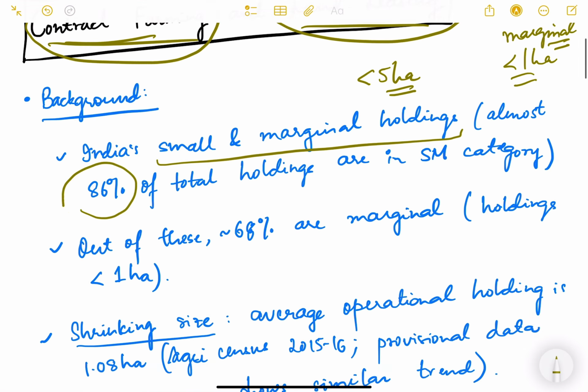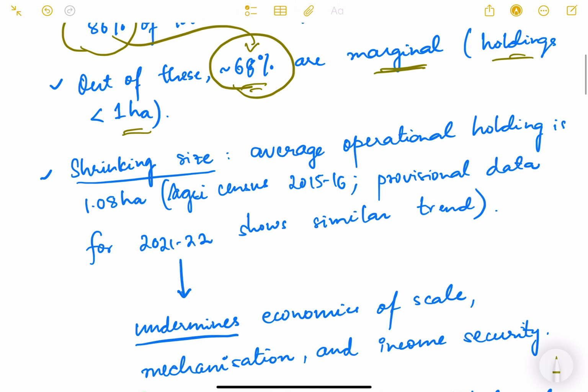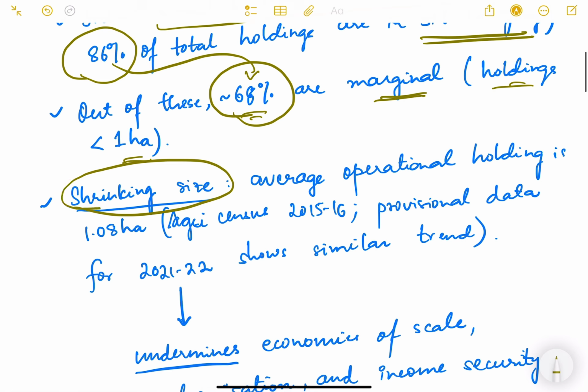Almost 86% of the total holdings are in this category. Out of these 86 percentage points, 68 percentage points are marginal, that is, holdings which are less than 1 hectare. So you can see that a majority of our farmers, almost two-thirds, are marginal farmers having land less than 1 hectare. So there is a shrinking size of agricultural land.